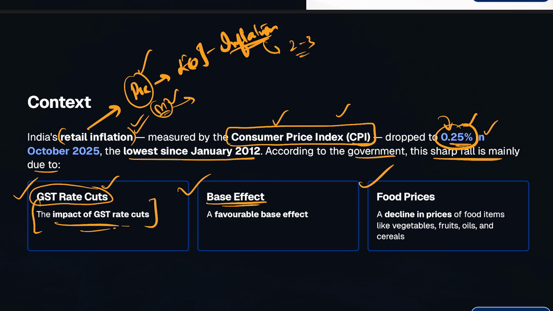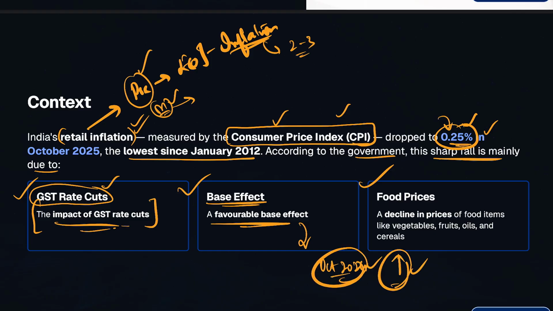And second obviously is the base effect, because a favorable base effect, because in the very same month, October, in 2024 the inflation was very high, and in the very same month in 2025, as compared to 2024, now the rate is absolutely less, right? So that is also one of the reasons why the inflation rate, especially the retail inflation, has gone down with respect to the government, the base effect.